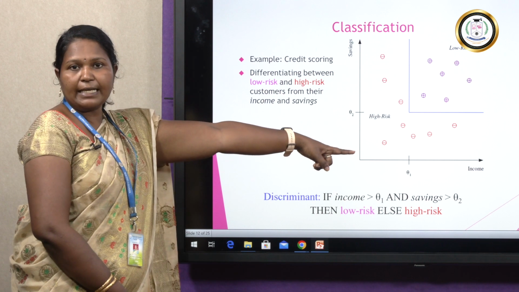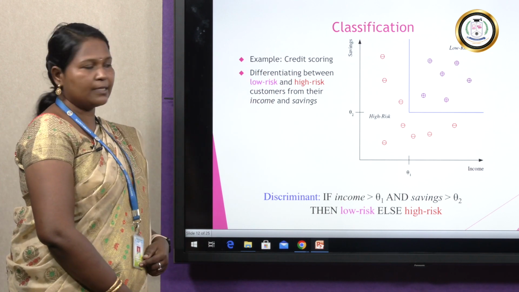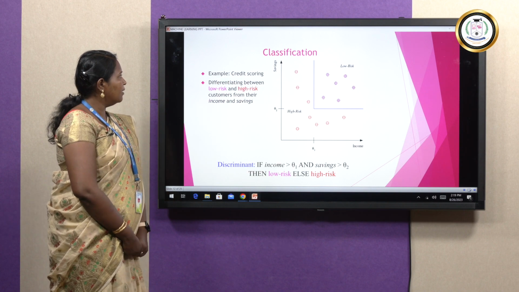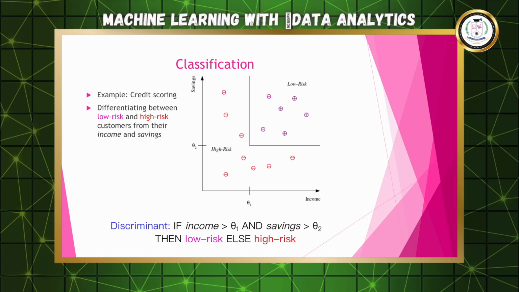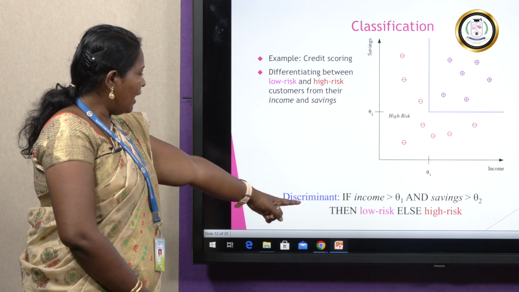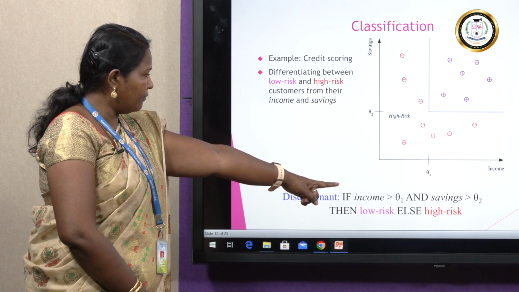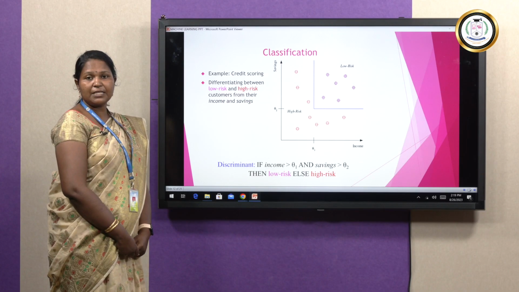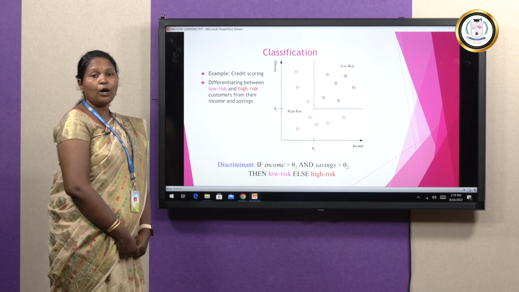See, we have income on the x-axis and savings on the y-axis. Those who have more income and more savings come under low risk customers, and other people come under high risk customers. So how do we have the discriminant? If income is greater than a certain value and savings is greater than a certain value, then they identify the customer as low risk, otherwise high risk. This is how they are classifying the customers based on their data.